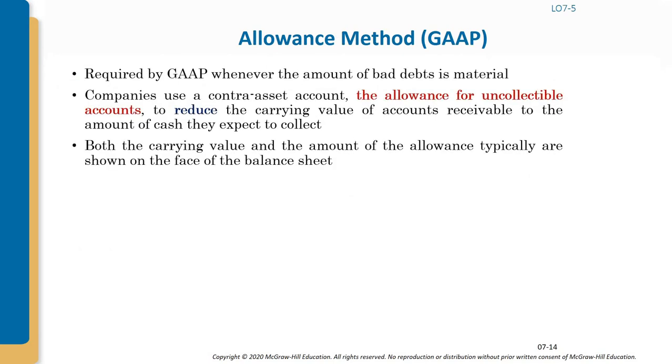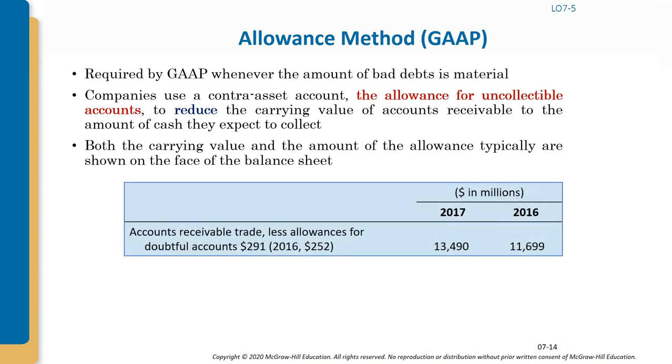So what does the allowance method do? The allowance method creates a contra asset, the allowance for uncollectible accounts, to reduce the carrying value of accounts receivable to the amount of cash they expect to collect. Both the carrying value and the amount of the allowance typically are shown on the face of the balance sheet, like this one.